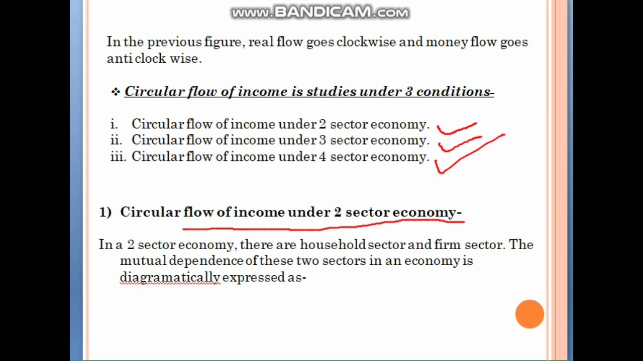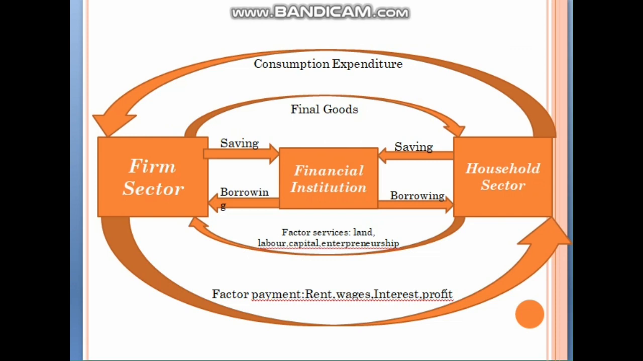So in a two-sector economy, there are the household sector and the firm sector. The mutual dependence of these two sectors in an economy is diagrammatically expressed as follows. So this is the diagram which we discussed earlier also. The firm sector gives final goods to the household sector, and in return the household sector gives factor services like land, labor, capital, entrepreneurship to the firm sector.